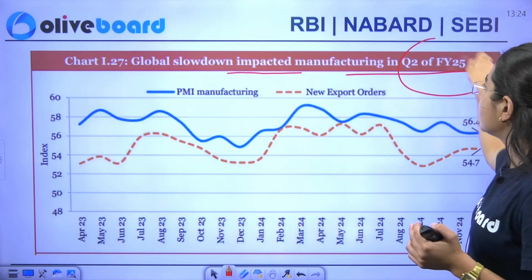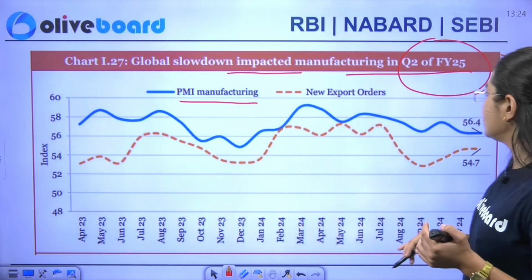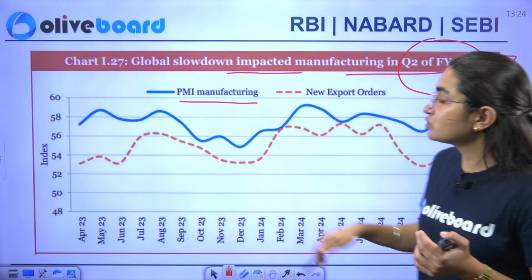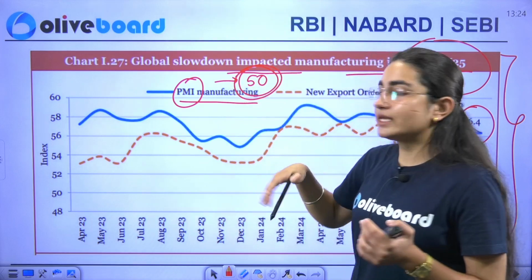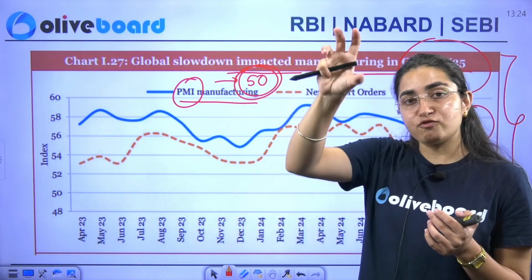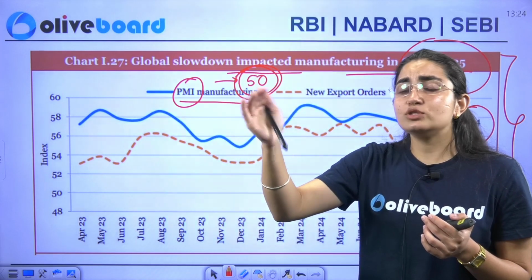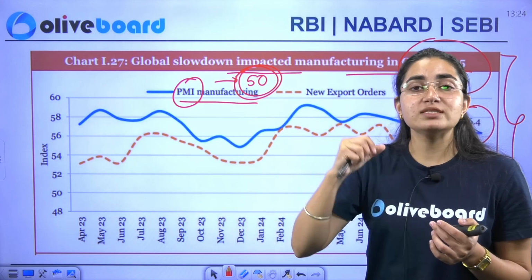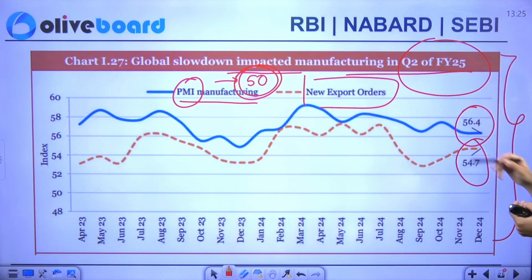Okay, so this is the performance, or I would say the global slowdown, and how it impacted your manufacturing sector in Q2 of the financial year. If you see the PMI manufacturing, it is nearly 56.4%, and whenever it comes to PMI, you have to compare it with 50. You take a benchmark of 50 and then compare. If it is above 50, the performance is good. If it is equal to 50, there is no change in the economy. If it is less than 50, the performance has decreased. Similarly, new export orders are at 50.7.